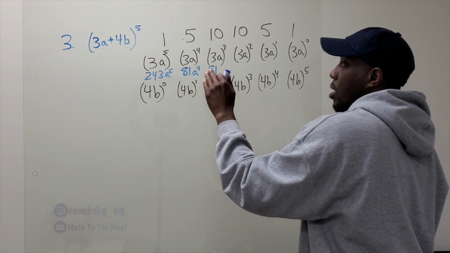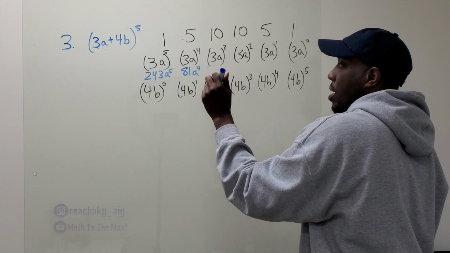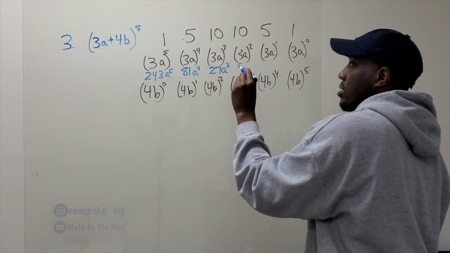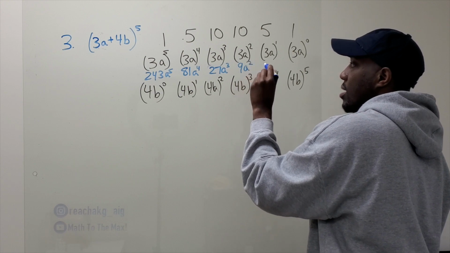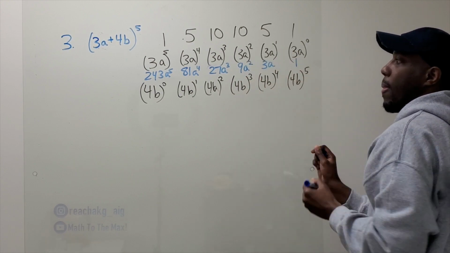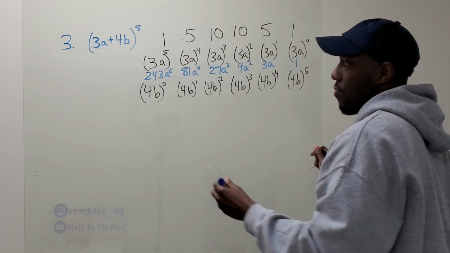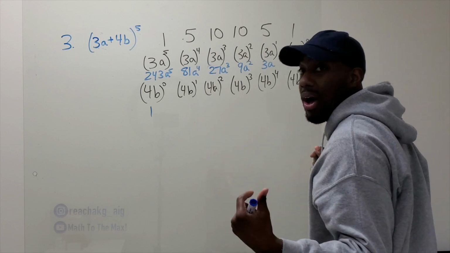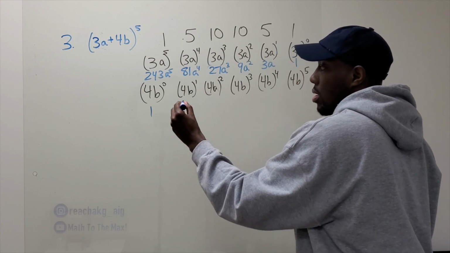Oh, sorry, I went too fast. 3 to the 3rd power is 27, a to the 3rd. 3 squared is 9, a to the 2nd. Anything to the 1st is what you started with. Anything to the 0, 1. All right. Evaluate these. Anything to the 0 power, 1. Anything to the 1st power, whatever you started with.